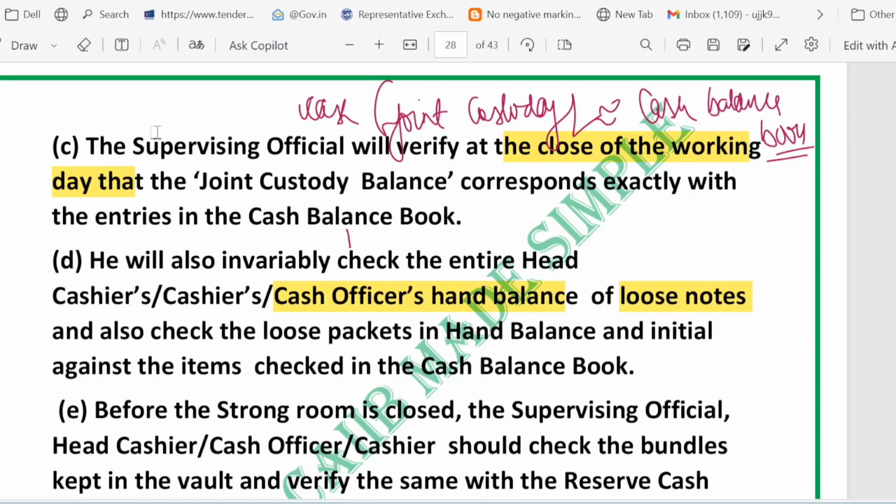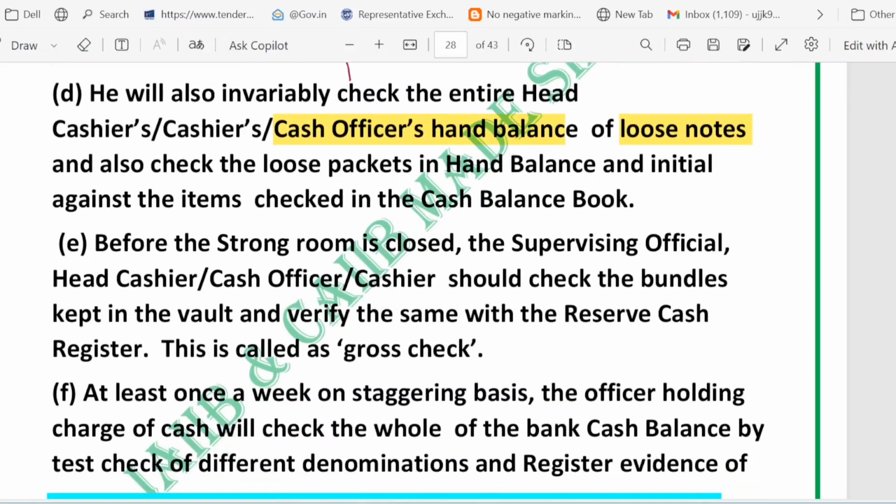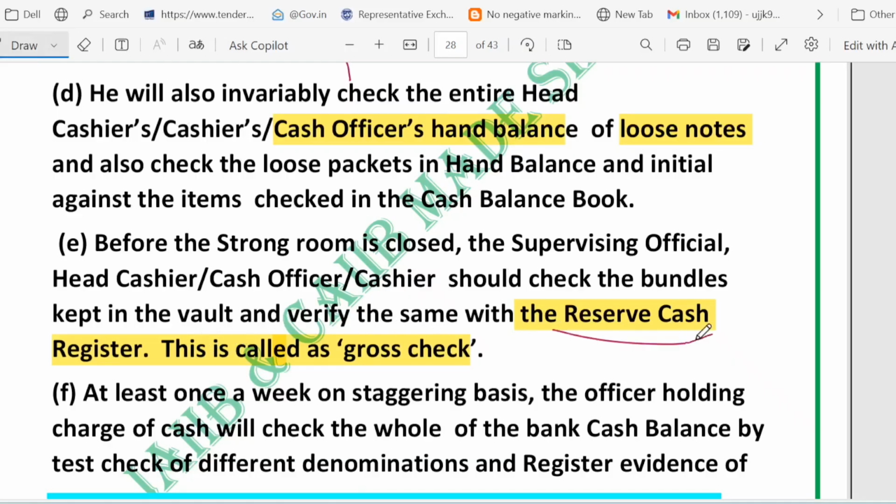Now, gross check before closing the strong room. The word is called gross check. What is the meaning of gross check? Before locking the strong room or safe, the supervising officer plus the head cashier check all the bundles in the vault against the reserve cash register, and do the final head-to-head count of what is in the vault versus what the register says.